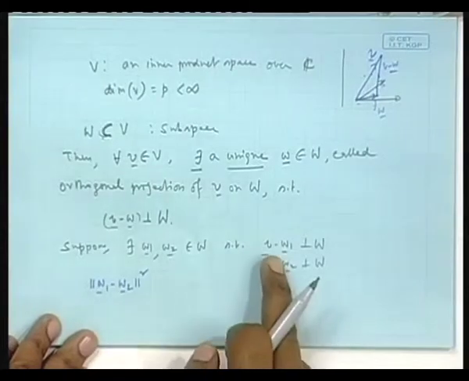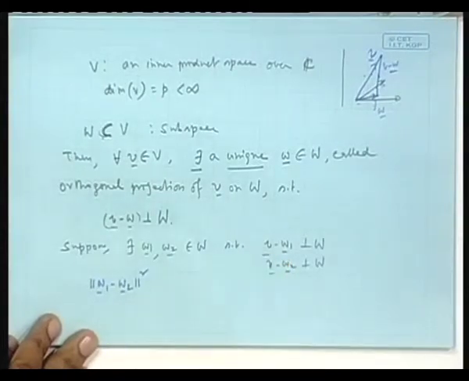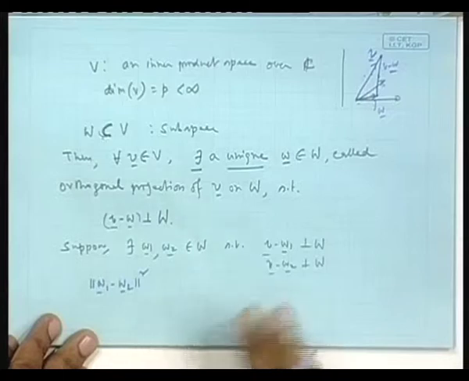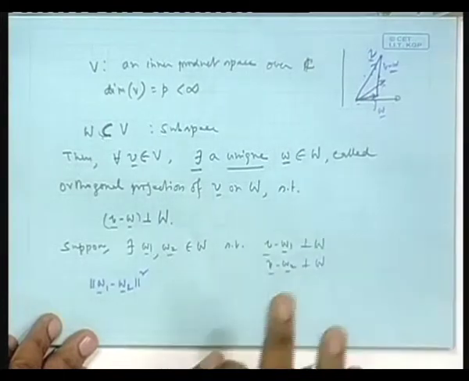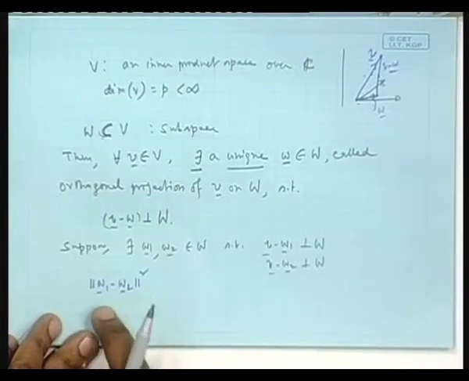You gave me two things, W1 and W2, and suppose they are not the same, but still they hold the orthogonality property. Then I say fine, if that be so, let me take the difference between these two projections, if at all two different projections exist, and take the norm square. Norm square means inner product with itself.